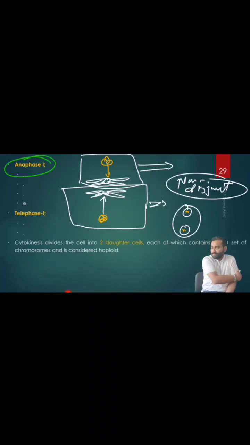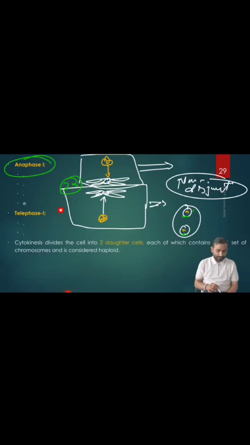So what happens there, half the number of chromosomes goes up, half goes down. Here the splitting of the centrosome does not occur like in mitosis. In mitosis anaphase, what happens? The centrosome divides, but in anaphase 1 of meiosis, the centrosome does not divide. Only half the chromosomes move to one pole, half move to the other pole, so the diploid mother cell becomes a haploid mother cell, N, right?